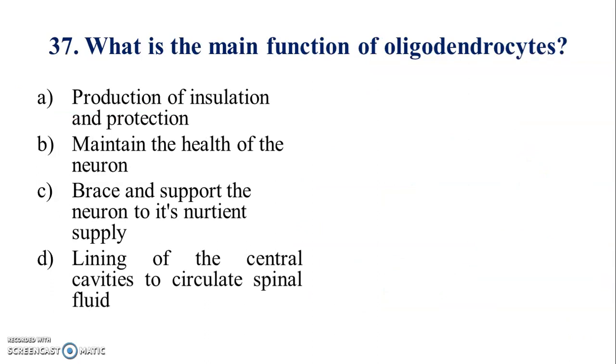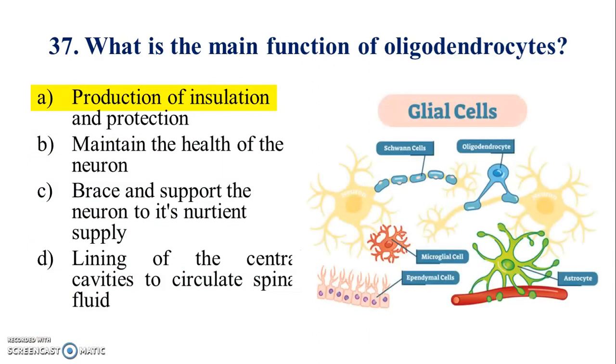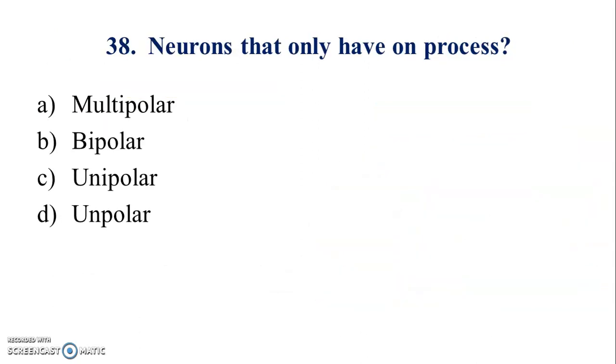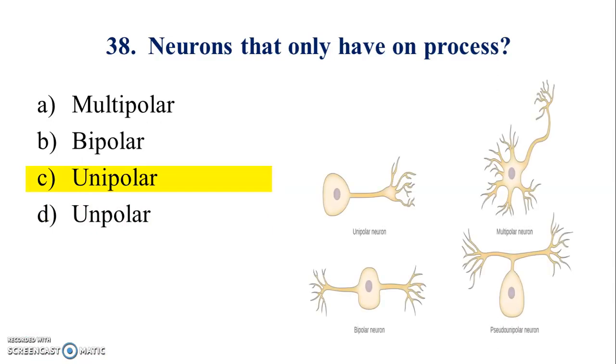What is the main function of oligodendrocytes? Answer is A. 38. Neurons that only have one process. Answer is C.